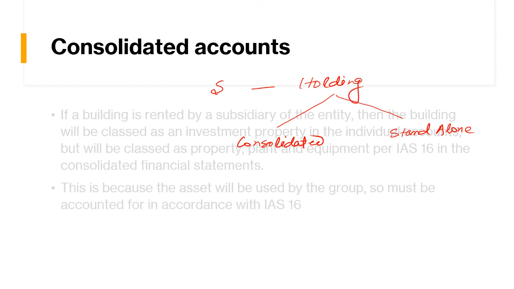So when the holding company prepares a standalone financial statement, in that case the land or building given to the subsidiary company on rental will be classified as investment property. And when the holding company prepares the consolidated financial statement, in that statement the land and building that is given to the subsidiary will be classified under property, plant and equipment. Why? Because we are considering both as a single company.